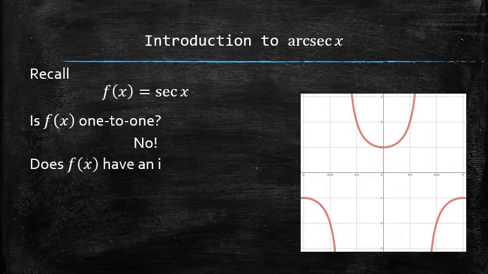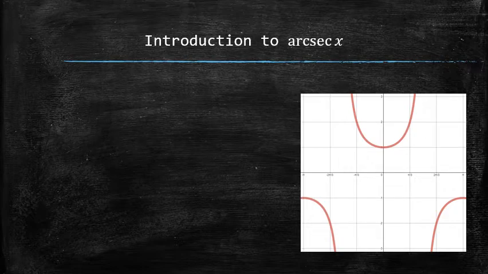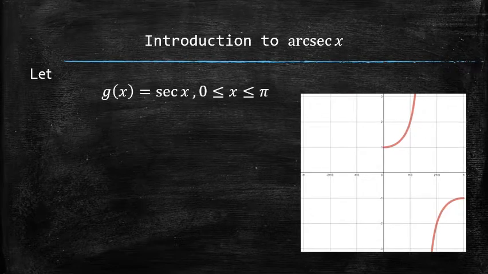Does this function have an inverse? The answer is also no, because only one-to-one functions have inverses. Now let's make a new function g of x from the secant of x function by restricting the domain of the secant function to the closed interval between 0 and pi.